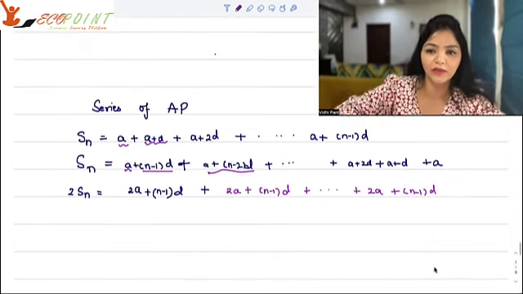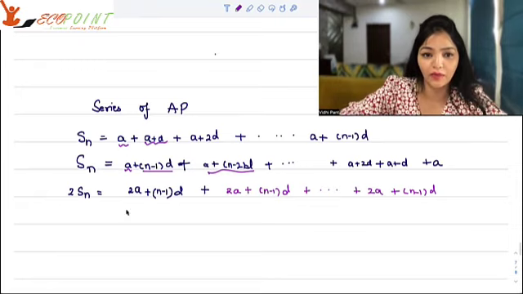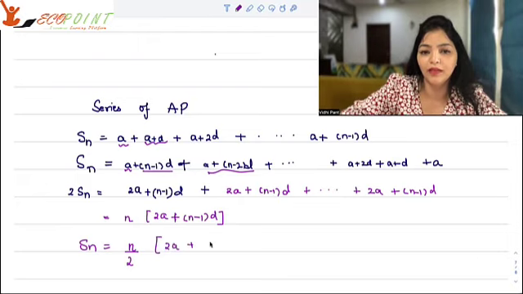How many times are you fetching this? There are n terms, right? So you're fetching it n number of times. So that means Sn actually is n upon 2 into (2a plus (n minus 1) times d).